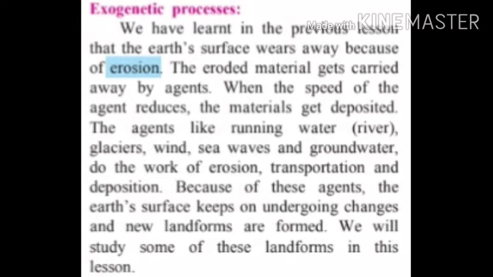A portion of the earth's crust is getting eroded by the different agents such as running water, glacier, wind, sea waves, and groundwater. This is called erosion. The eroded material gets carried away by the agents. This process is called transportation. When the speed of the agent reduces, the materials get deposited. This process is called deposition. Just as I told you, because of the work of agents, the earth's surface keeps on changing and new landforms are formed. Now we will study some of these landforms in this lesson.